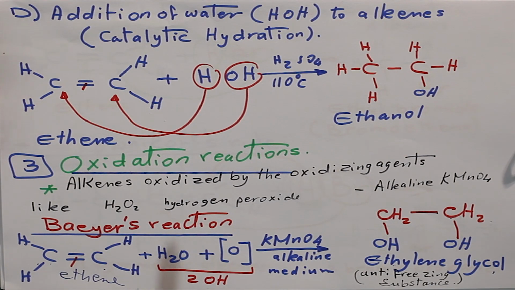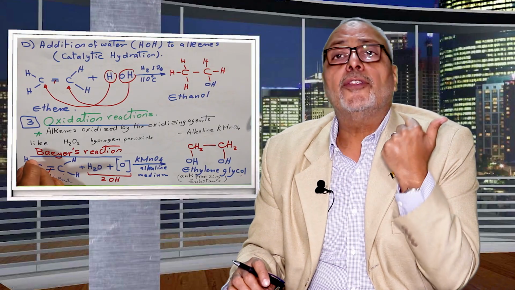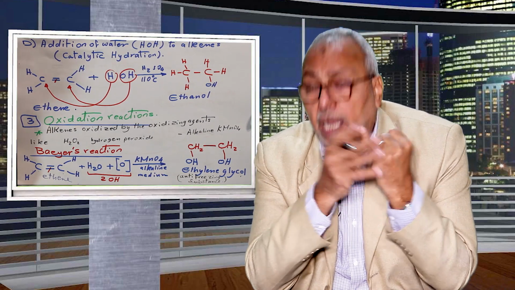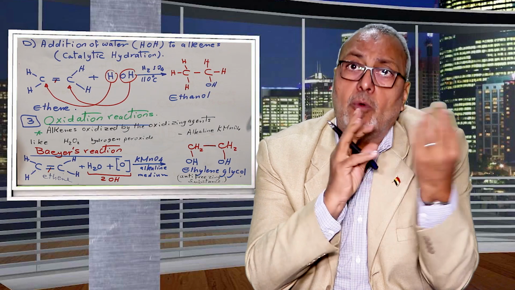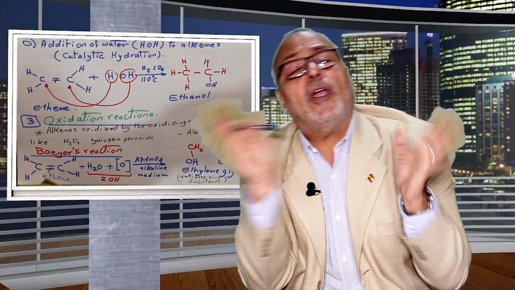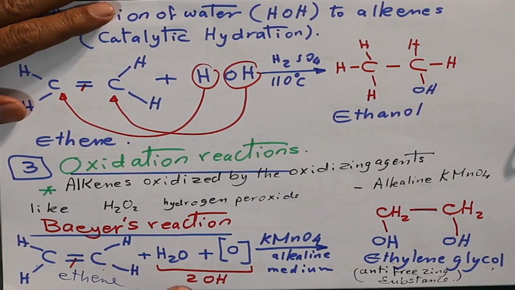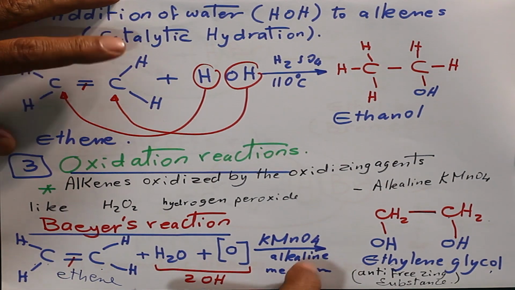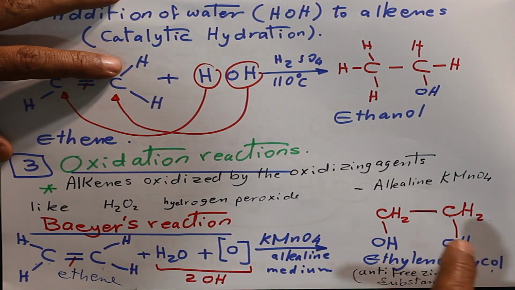The second equation is used to detect the presence of a double bond, a pi bond. First one, by using bromine: bromine water is red, and it changes into colorless. It detects the presence of a double bond. By using permanganate, its color will disappear. It detects the presence of a double bond. It will form ethylene glycol.